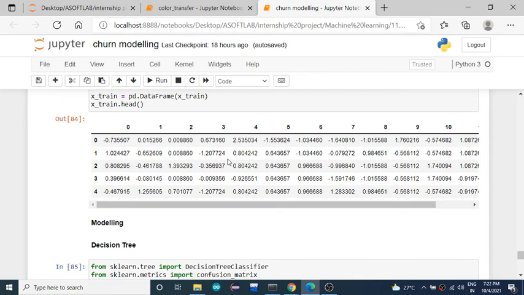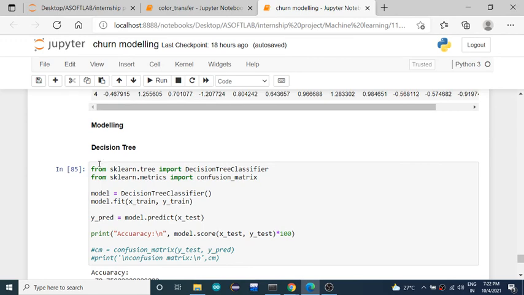Next, select the model. As this is a classification kind of problem, we have to select a classification algorithm. As you have come across, you have studied the decision tree and k nearest neighbor algorithms. So we shall take one of those algorithms to solve this problem. After selecting the model, the next step is to train the model.